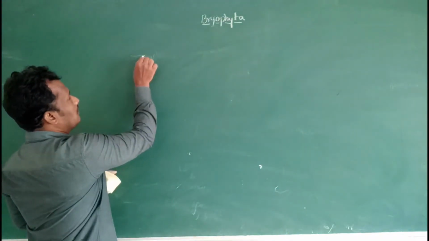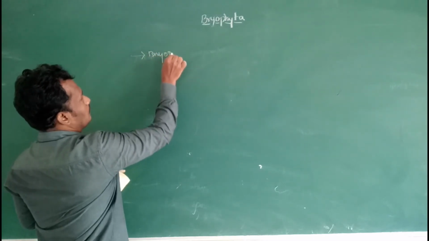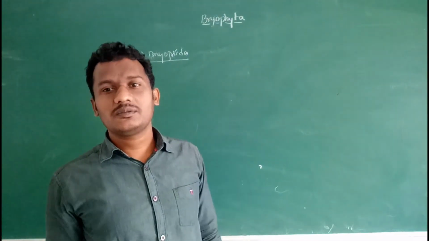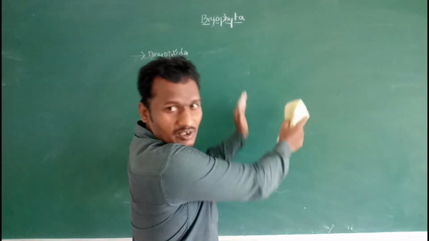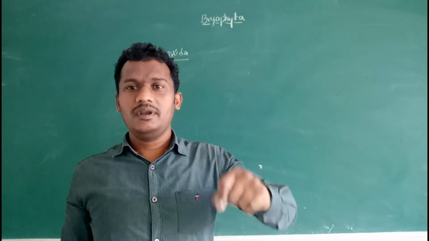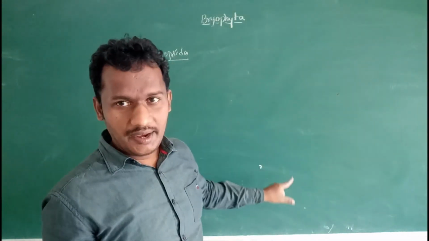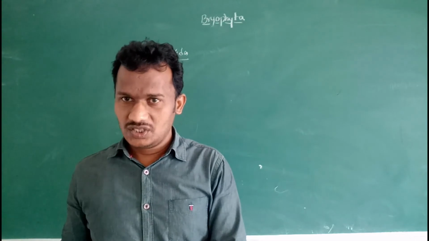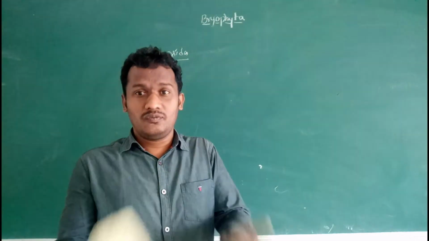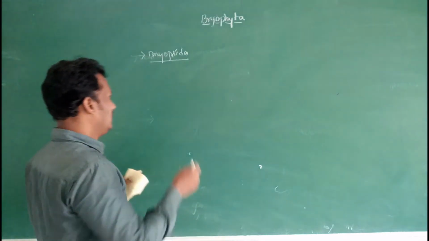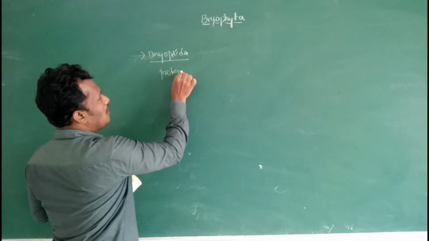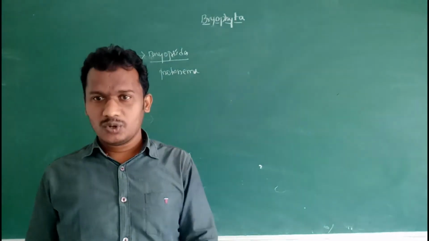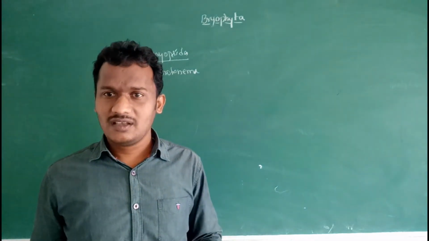Next one, Bryopsida. So, the characteristic features of Bryopsida, that means bryophytic plants. In liverworts, the spore directly germinates to form the new thalloid body, but in moss plants, spores do not germinate directly, they germinate indirectly to form a vegetative thallus. This vegetative thallus is known as a protonema, which is photosynthetic and without sex organs.